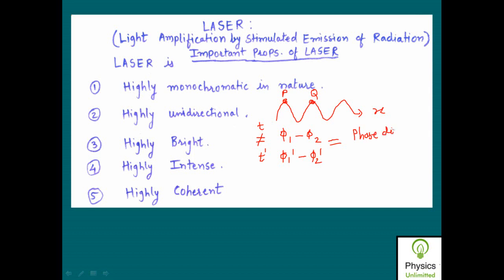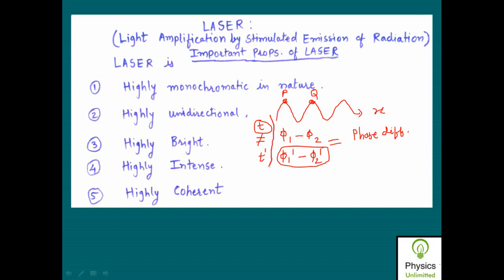P and Q. So this is the phase difference between the points P and Q. So if I measure the phase difference phi 1 minus phi 2 at any instant of time t, and at any other later instant of time, that is t dash, if I again measure the phase difference between P and Q, and if these two phase differences are equal, what does it mean?